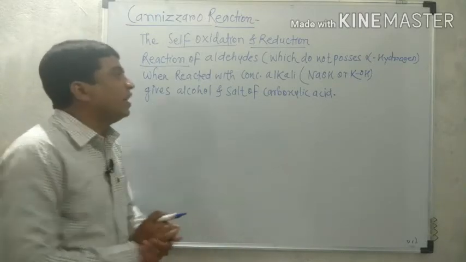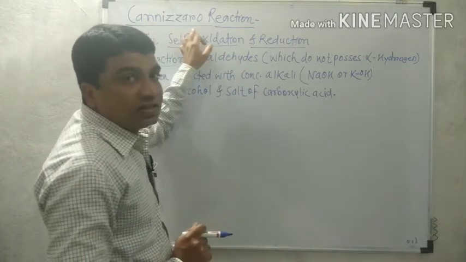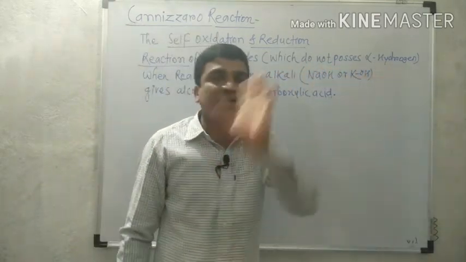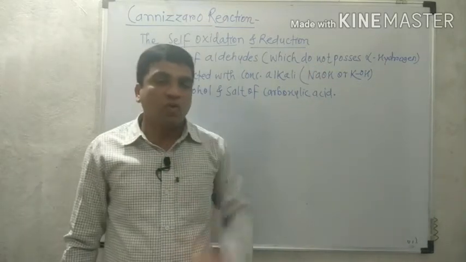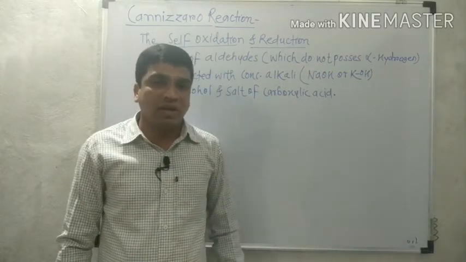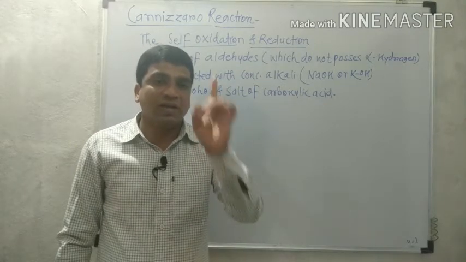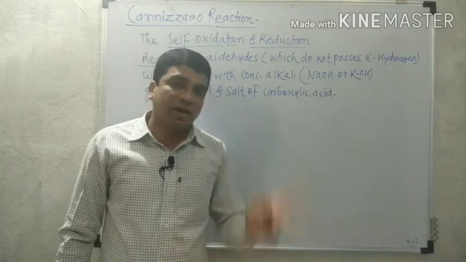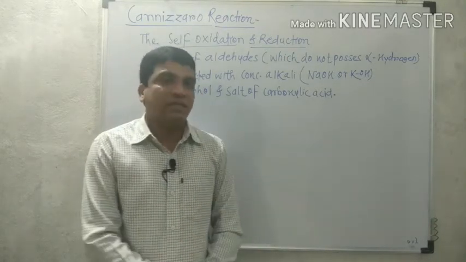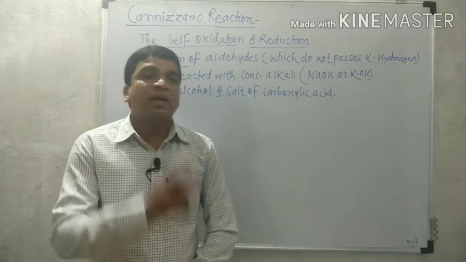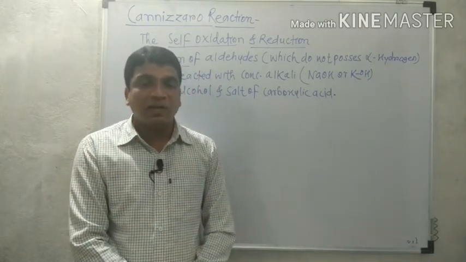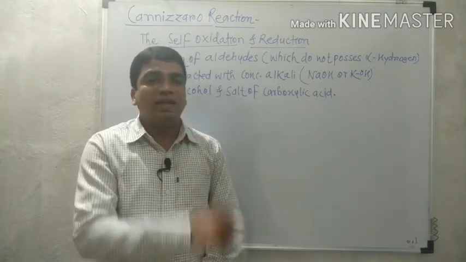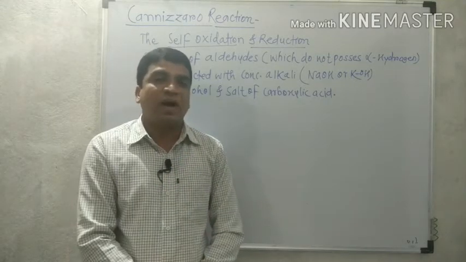But the important thing is that this reaction, the Cannizzaro reaction, is for that aldehyde which does not possess alpha hydrogen atom in its structure. We know the aldol condensation requires the aldehyde or ketone that must contain alpha hydrogen. So the difference between aldol condensation and the Cannizzaro reaction is that aldol condensation is of that aldehyde and ketone that contain alpha hydrogen, but the Cannizzaro reaction is of that aldehyde that does not possess alpha hydrogen.